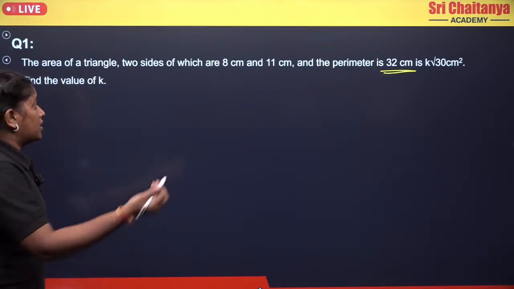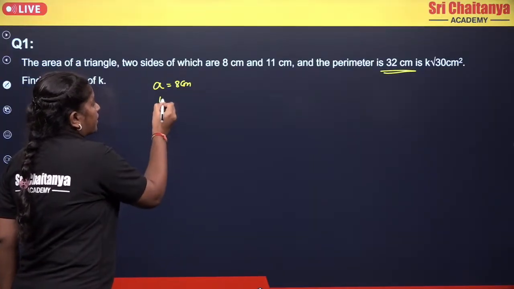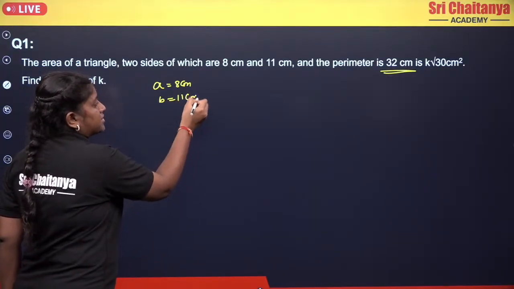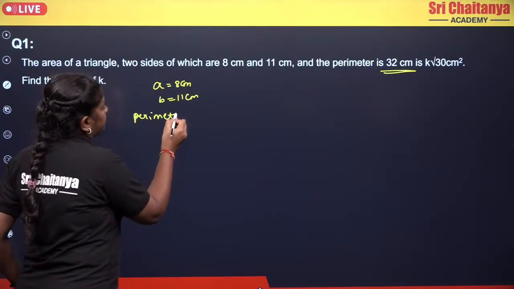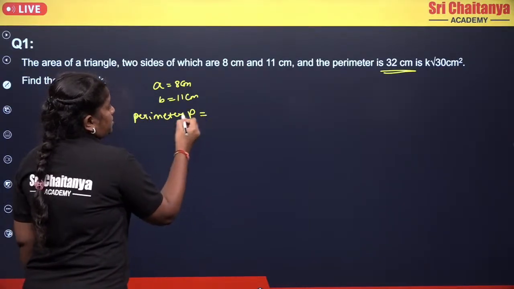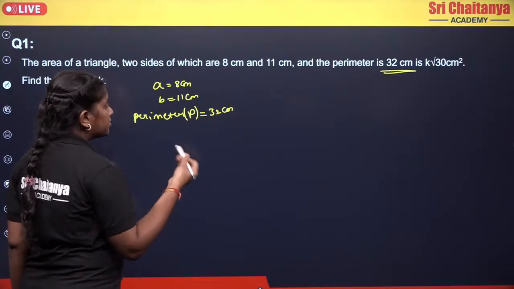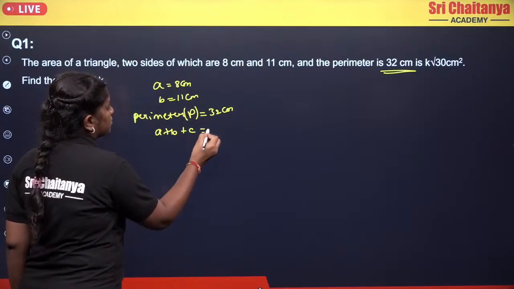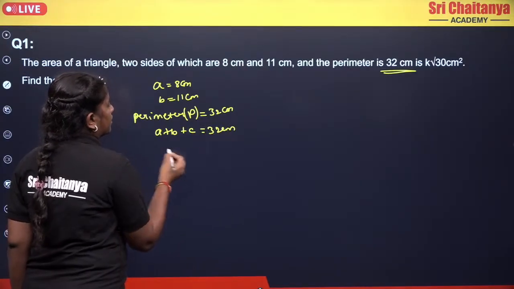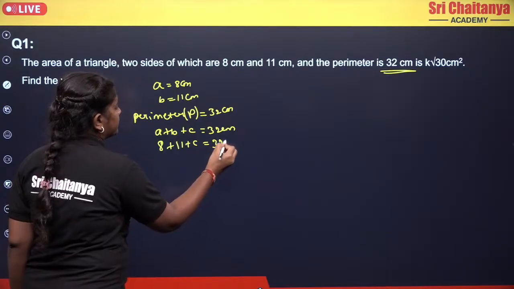So let's solve it. First of all, they gave A which is 8 centimeters, B which is 11 centimeters, and the perimeter P which is 32 centimeters, right? Now the perimeter is nothing but the sum of all sides, so A plus B plus C equals 32 centimeters. Now 8 plus 11 plus C equals 32 centimeters.